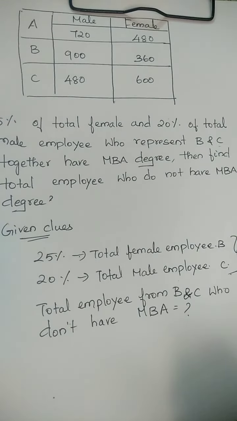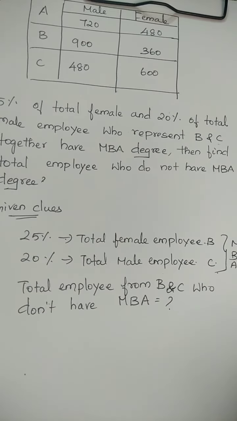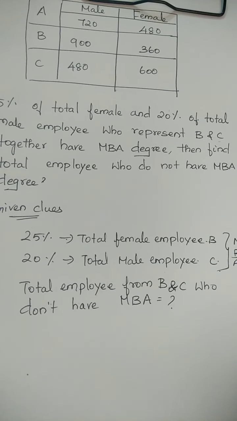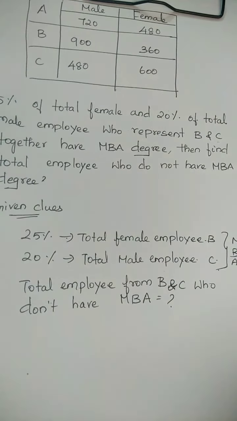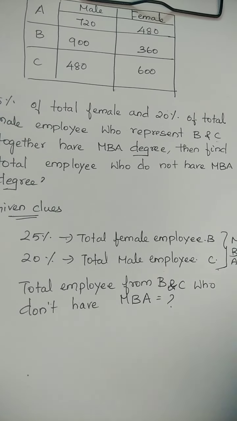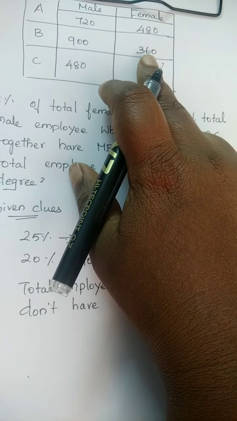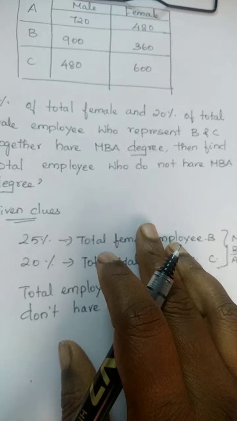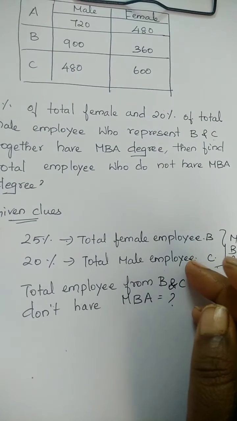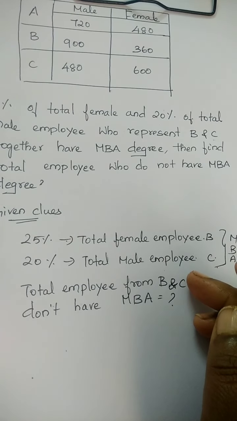Now what is given here? 25% of total female employees of B. What's the total female employees of B? It's 360. But here they asked B and C together.